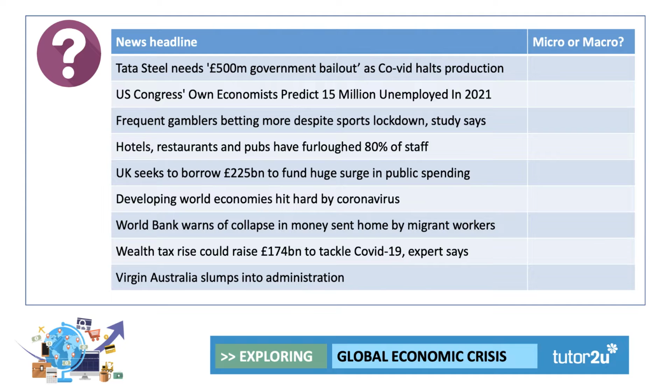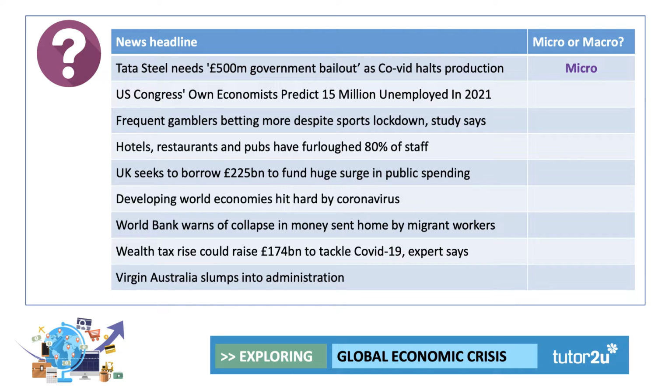Okay, here we go. So let's work through together. Tata Steel needs £500 million bailout as COVID halts production. My instinct is that's basically microeconomics. It's to do with the steel industry and one business in particular. Yes, the bailout is substantial and government spending is macro, but I've plumped for micro on this occasion. What about the next one?